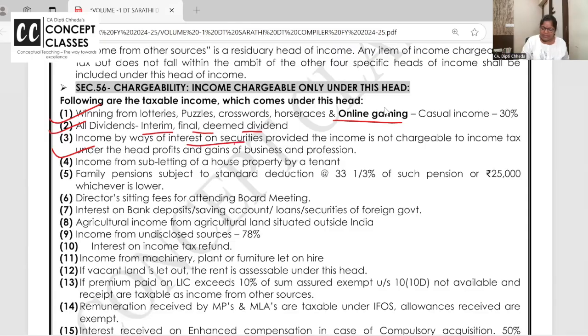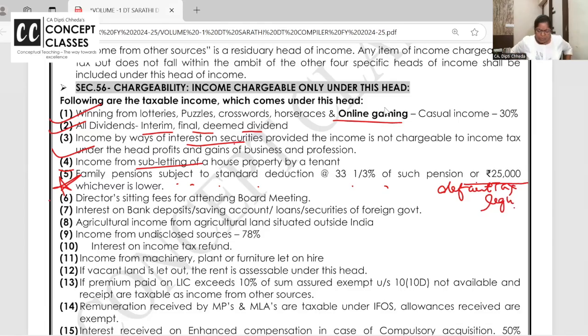Interest on securities, income from subletting. Family pension, there is an amendment. Family pension is subject to standard deduction of one third or 25,000. The 25,000 deduction is if you are in the default tax regime. Just on the next page, I have given a detailed chart.